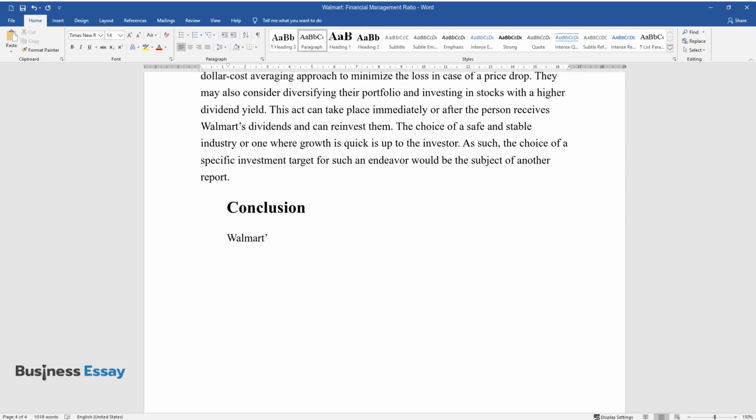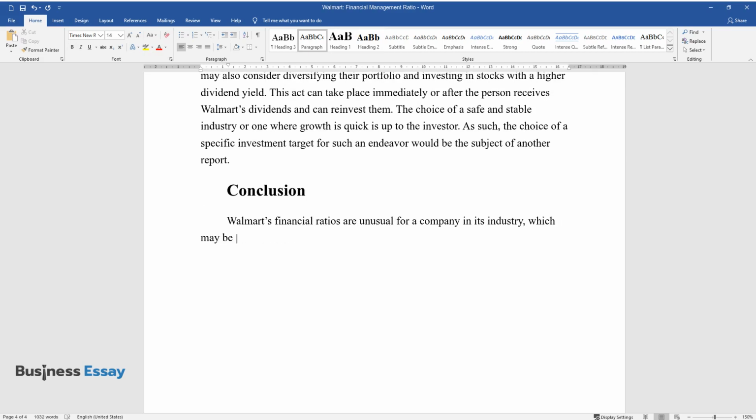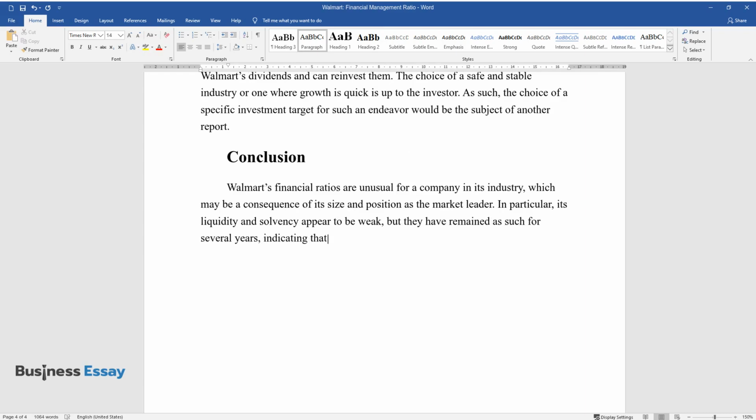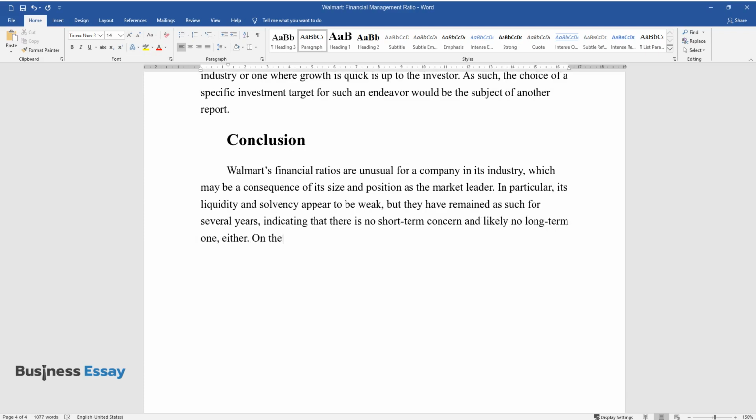Conclusion. Walmart's financial ratios are unusual for a company in its industry, which may be a consequence of its size and position as the market leader. In particular, its liquidity and solvency appear to be weak, but they have remained as such for several years, indicating that there is no short-term concern and likely no long-term one either.